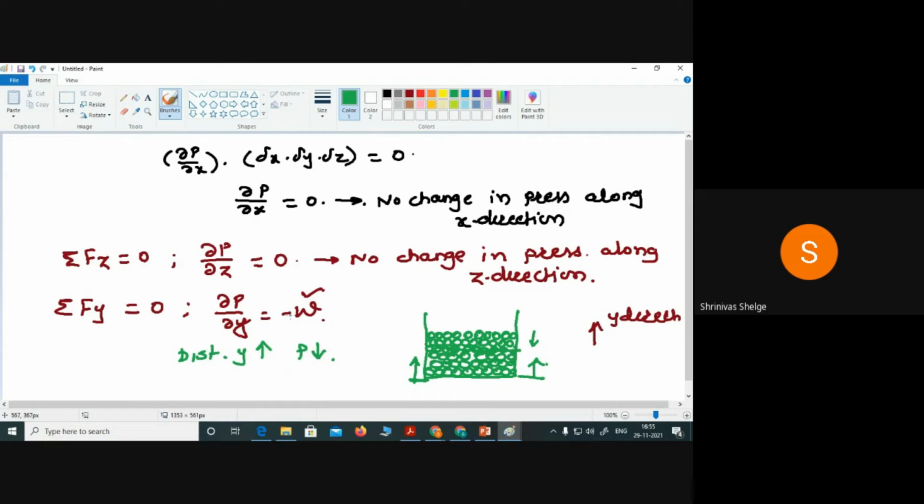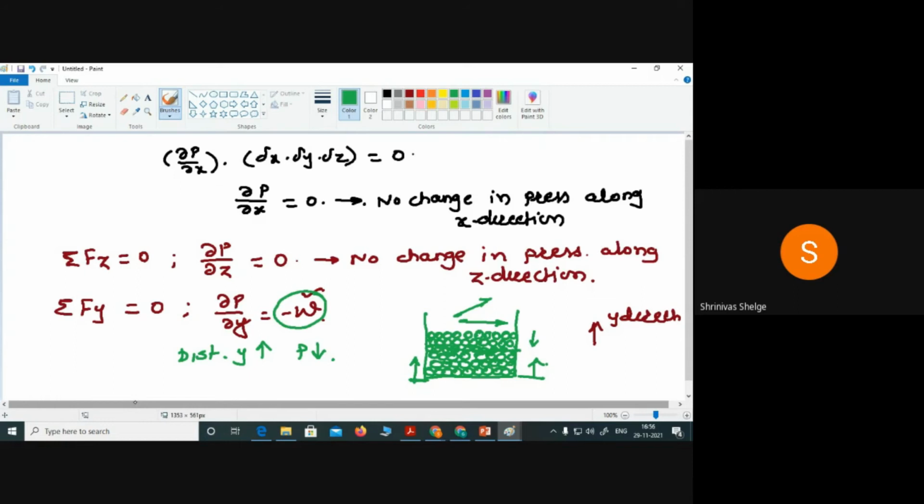Correct. So that means the negative sign indicates here that when distance increases, that is from bottom to top, pressure decreases. So that is the meaning of the minus sign. This is the pressure variation. So remember that there is no change in pressure along the x direction. There is no change in pressure along the z direction. Only change in pressure is taking place along the y direction, and that is due to only what? Weight density.